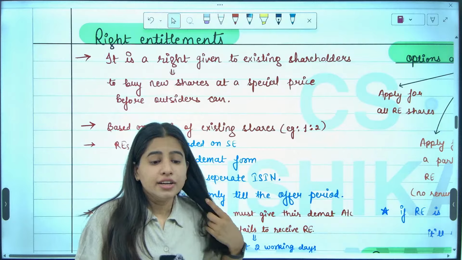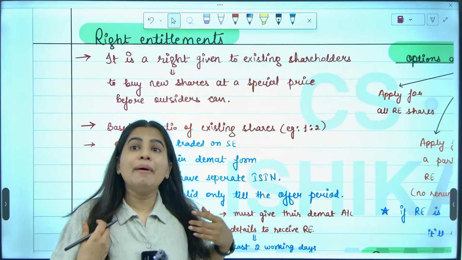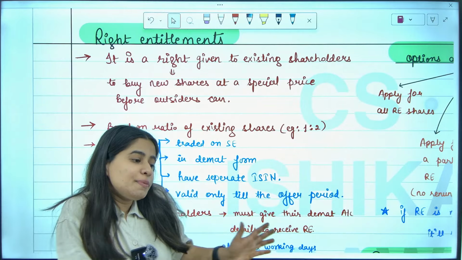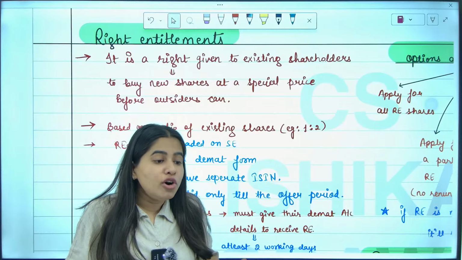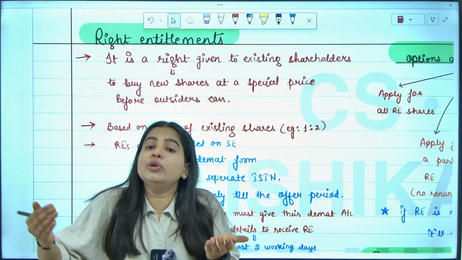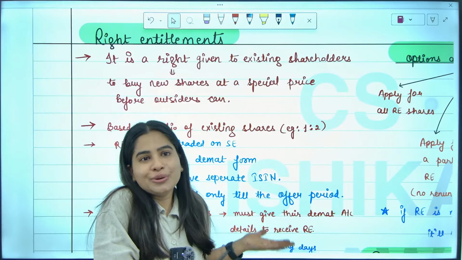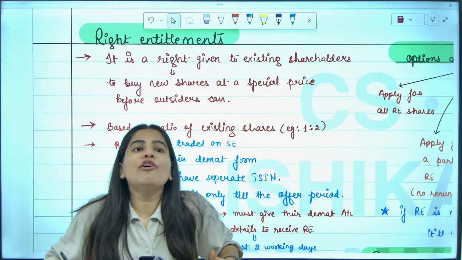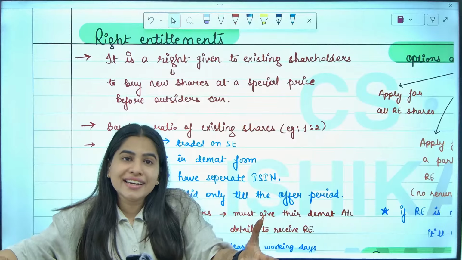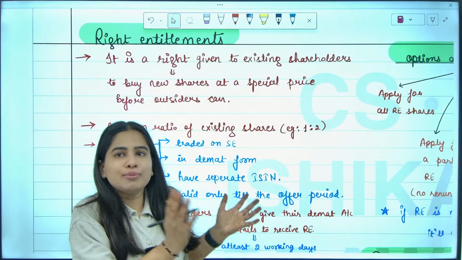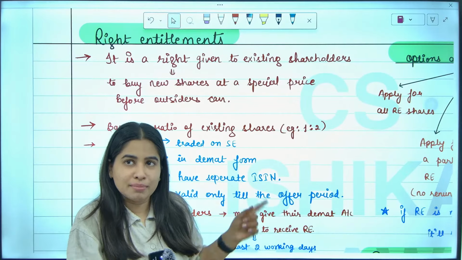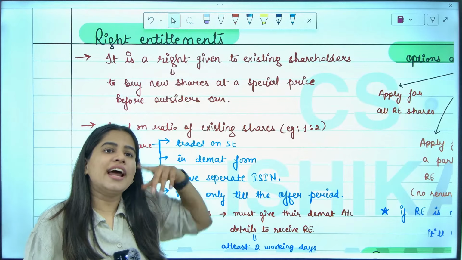So it's like I am being biased to my family members. Before offering the cake that I made to outsiders, I will offer that cake first to my family members because they are my family. So right entitlement means right offer.